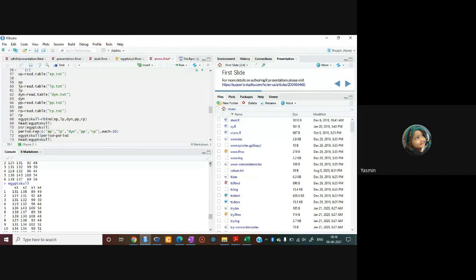आपको नहीं लगता कि it should be mentioned in this data so that it would be more easy to recognize? So what we have to do next, we have to create a column of period, and then we will add that column to this data frame. हम क्या करेंगे, हम एक period का column create कर लेंगे, then हम उस period को जो हमने already EgyptSkull नाम से we have already created a data, we just add that period to the EgyptSkull data, right? तो हम कैसे वो पहले column create करेंगे वो देख लेते हैं.